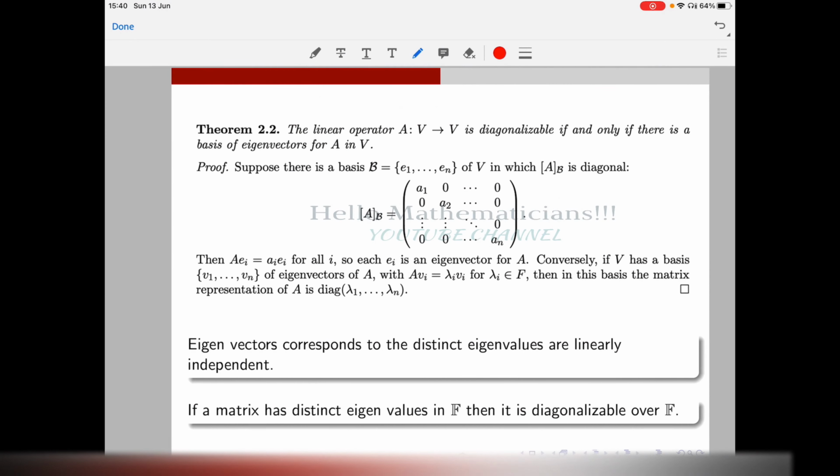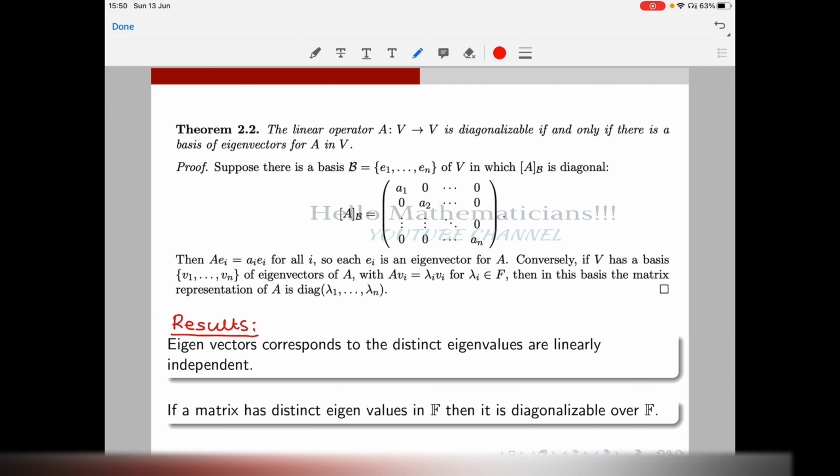Okay, let's continue. Next we have a theorem which gives a necessary and sufficient condition for diagonalizability of a matrix. You consider a linear transformation A from V to V. Then A is diagonalizable if and only if there is a basis of eigenvectors of A in V. Basically, what this theorem states is that if the matrix is diagonalizable, then you can find a basis of the vector space V all of whose elements are eigenvectors of A.